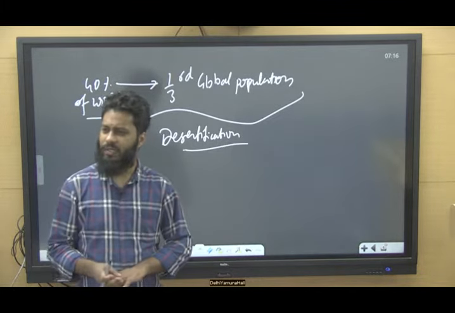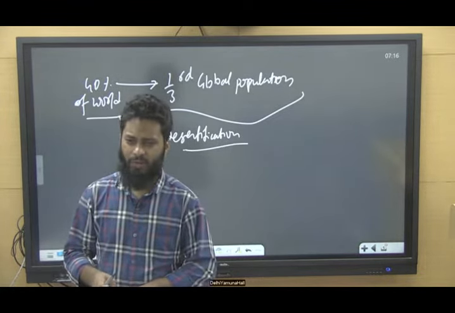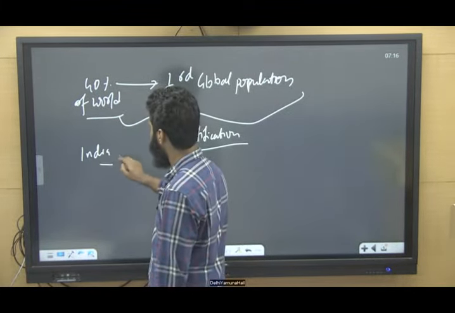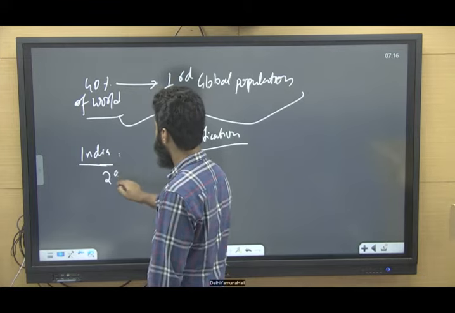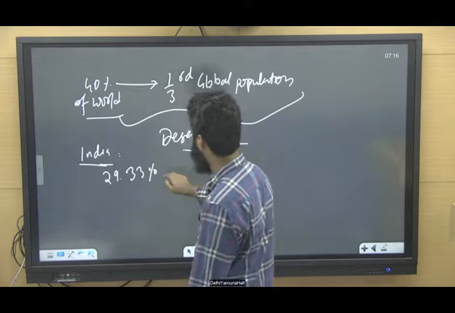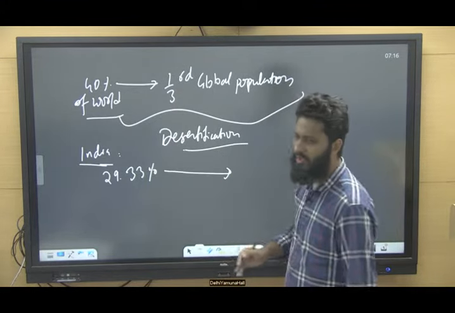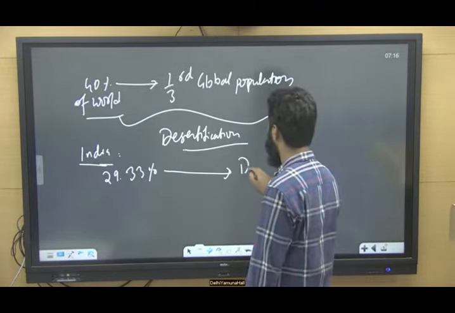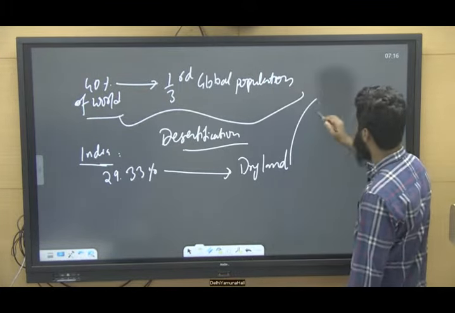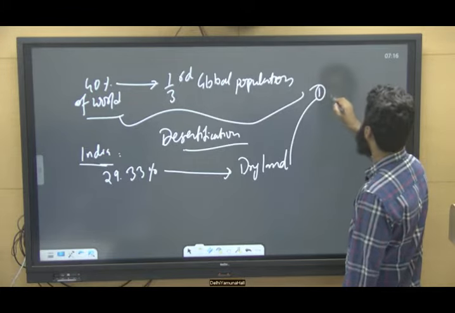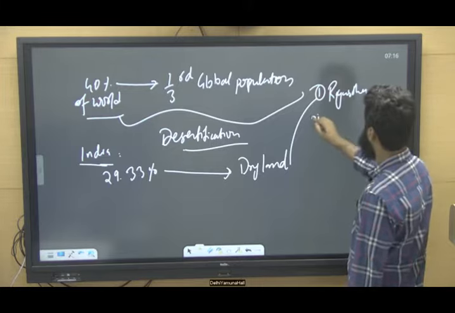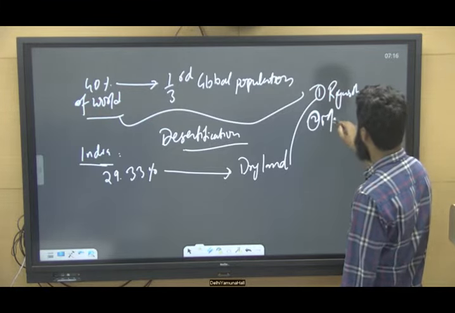So this is the reason. Now, if we talk about India, 29.33% of the geographical area is dry land or experiencing desertification. Out of which, if we talk about states, number one is Rajasthan. Number two is Maharashtra.